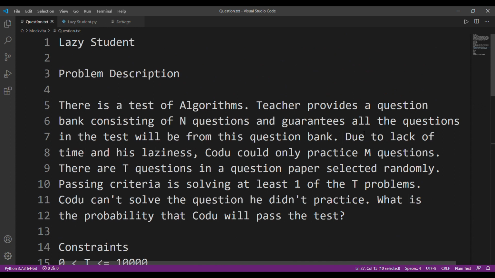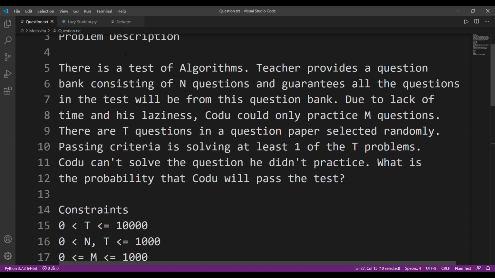Now let's read out the problem. This is a test of algorithms. Teacher provides a question bank consisting of n questions and guarantees all the questions in the test will be from the question bank. Due to lack of time and his laziness, Kodu could only practice m questions. There are t questions in the question paper selected randomly. Passing criteria is solving at least one of the t problems. Kodu can't solve the question he didn't practice. What is the probability that Kodu will pass this test?